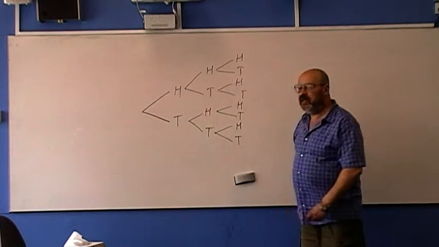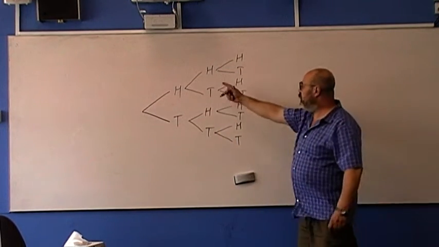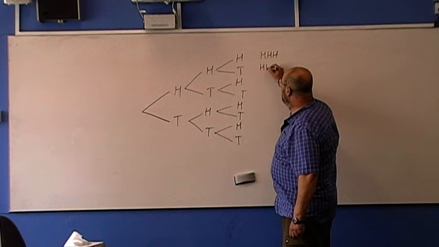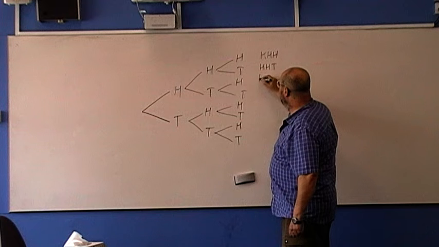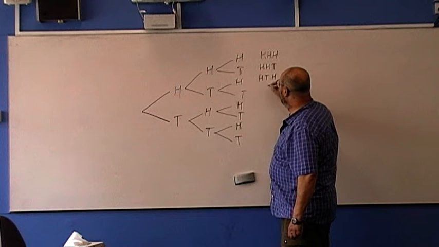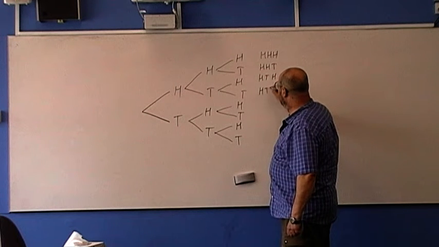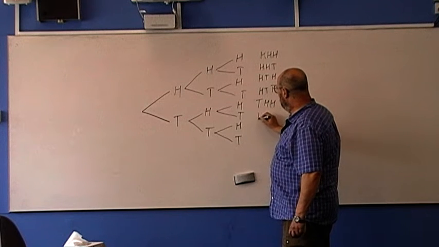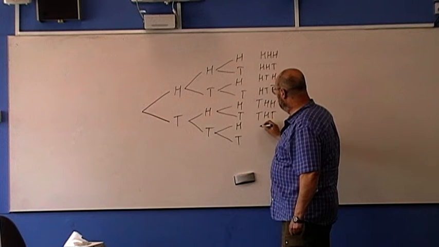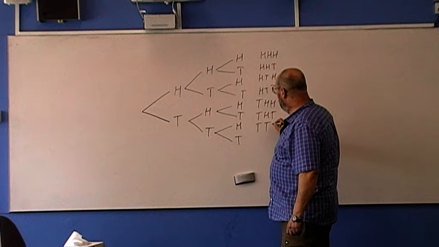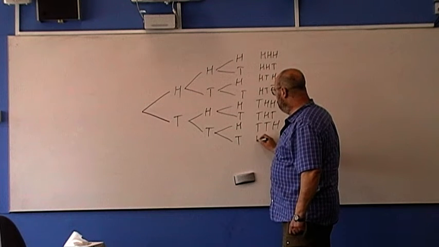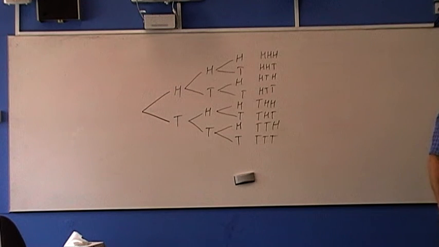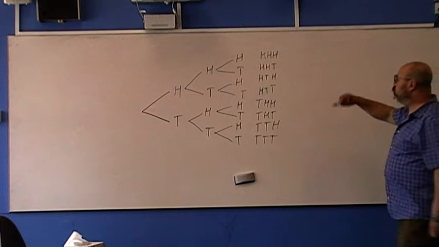So now we can list all possible outcomes. Here we have head, head, head; head, head, tail; head, tail, head; head, tail, tail; tail, head, head; tail, head, tail; tail, tail, head; tail, tail, tail. How many possible outcomes do we have? We have 8 possible outcomes.